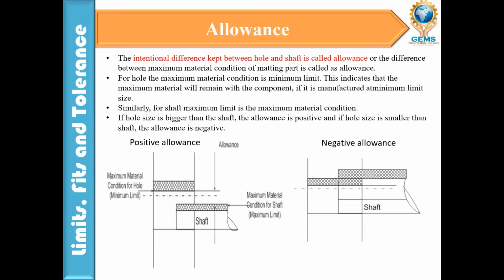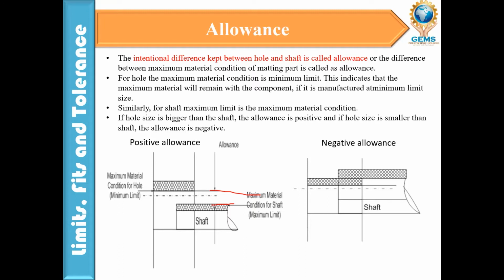If the hole size is bigger than the shaft, the allowance is positive. If the hole size is smaller than the shaft, the allowance is negative. So it means the intentional difference between the hole and the shaft. The allowance is the lower limit of the hole minus the upper limit of the shaft. What is the maximum material condition for the shaft? The upper limit. For the hole, the minimum limit means the lower limit.